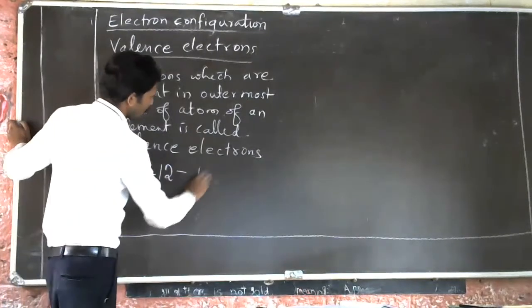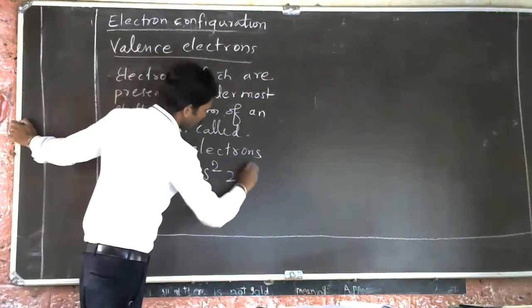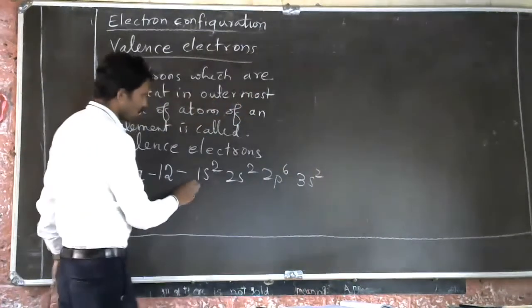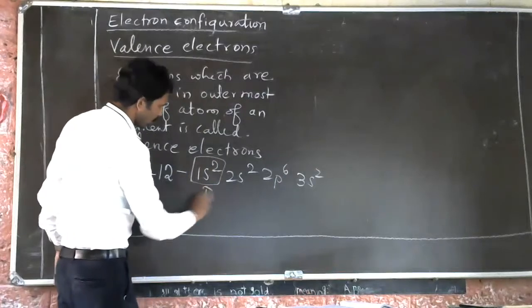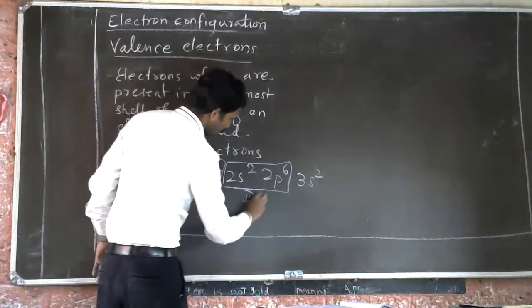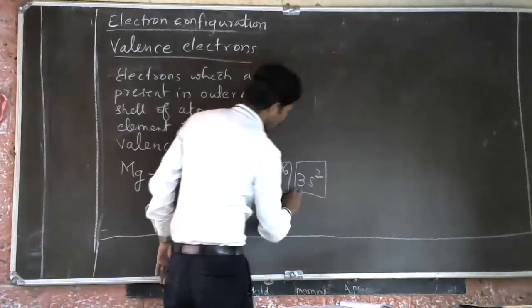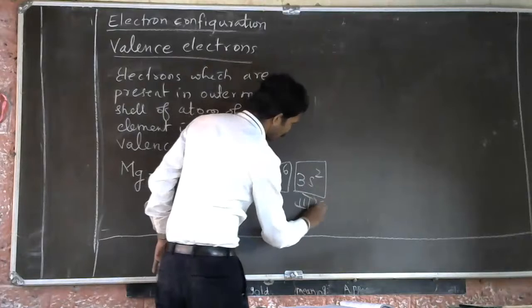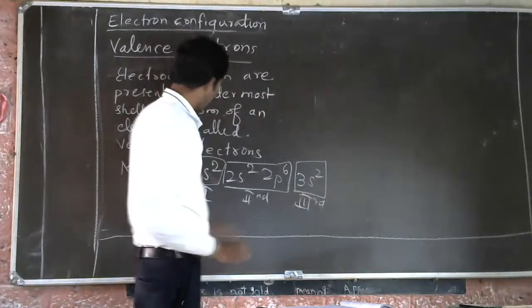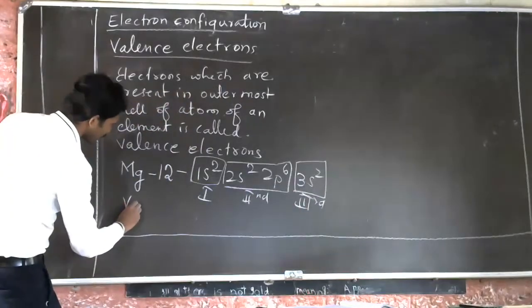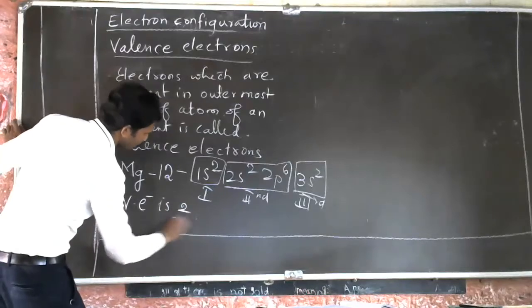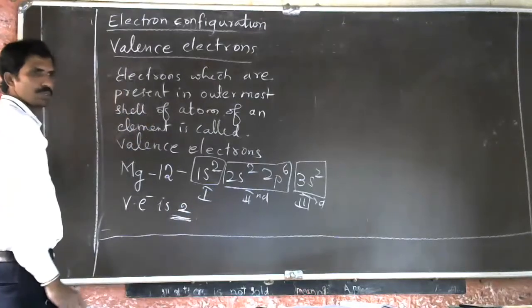atomic number is 12. We write 1s2, 2s2, 2p6, 3s2. Here, which is the outermost shell? This is the first shell, this is the second shell, this is the third shell. The last one is the outermost shell. So the valence electron is how much? 2.